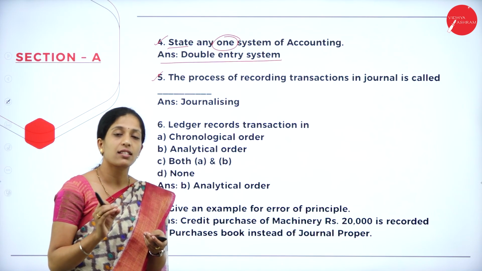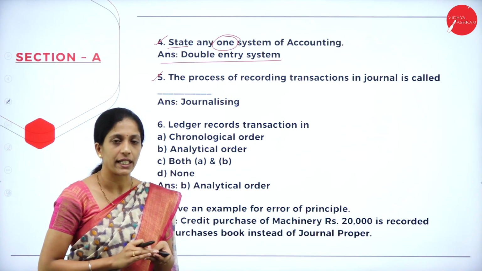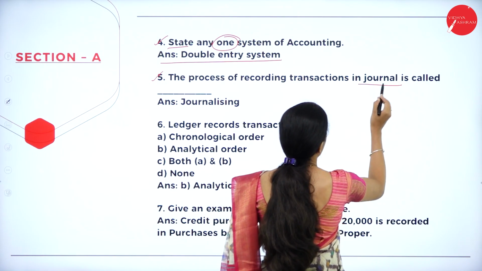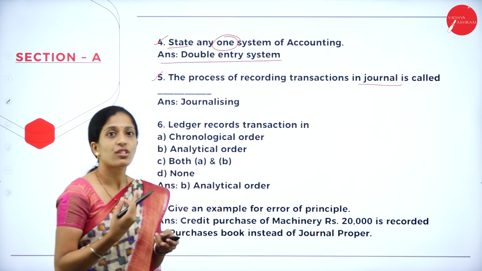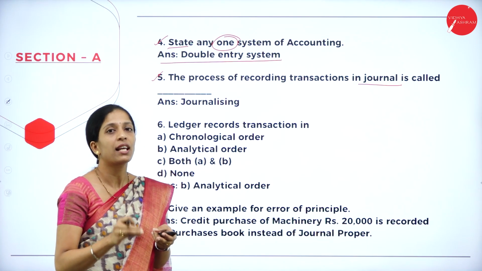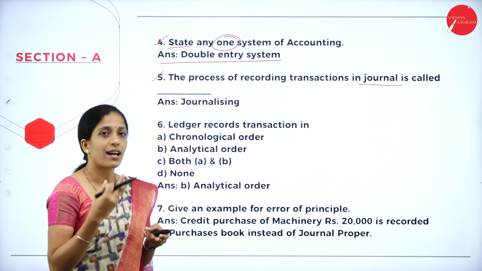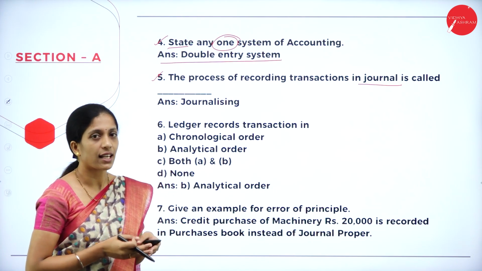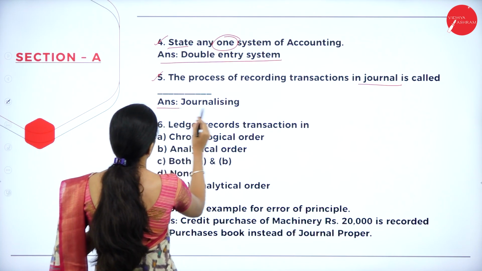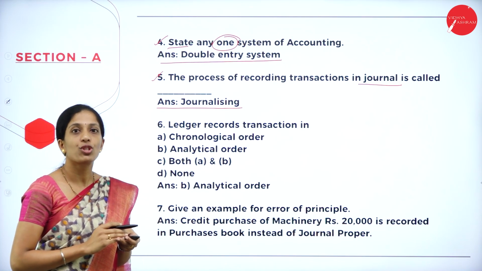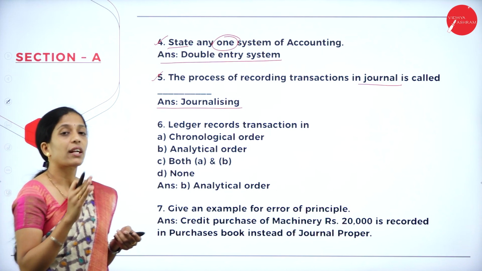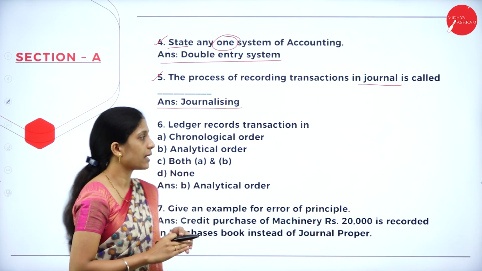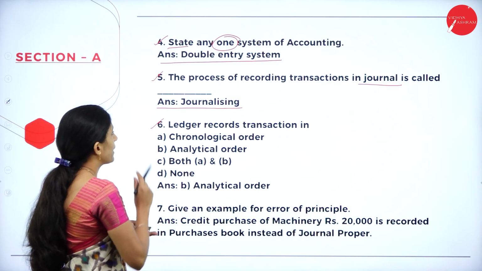For this answer, you have to know the term properly. So easy to remember. They have told that journal. The process of recording transaction in journal is called as what? Your answer is there in the question itself. It is called as journalizing. You have to remember this term. That is, answer is journalizing. The process of recording transaction in journal is called as what? Journalizing. Next one is sixth question.